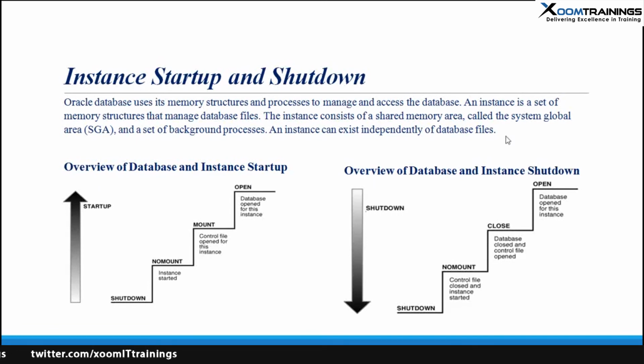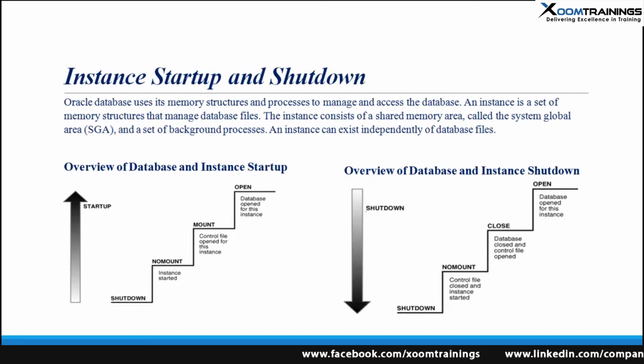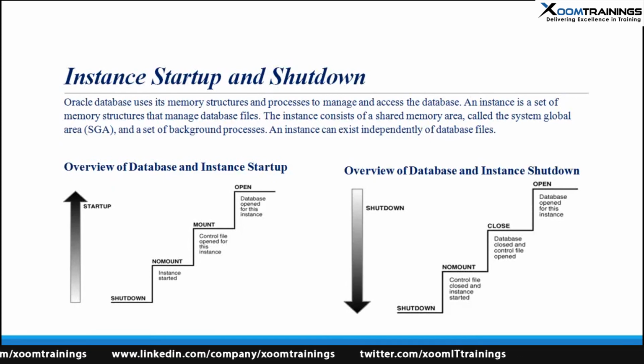Now what happens when we shut down? Shutdown also has a straightforward command, that is shutdown. It also has 4 kinds. We have the normal shutdown, we have shutdown immediate, we have shutdown transactional, and we have shutdown abort. They have different kinds of functionalities.